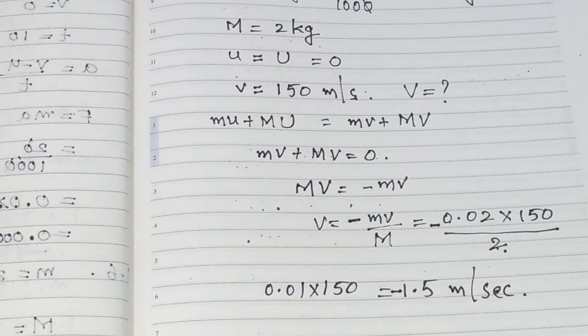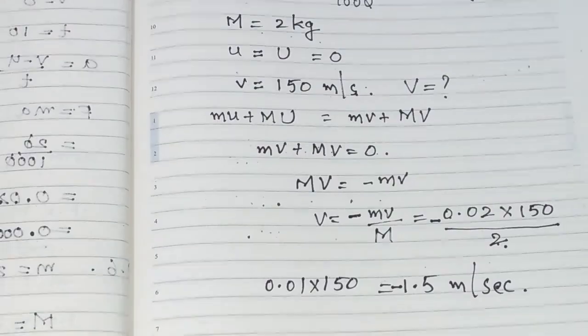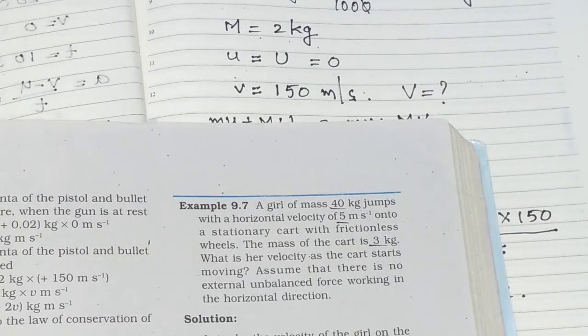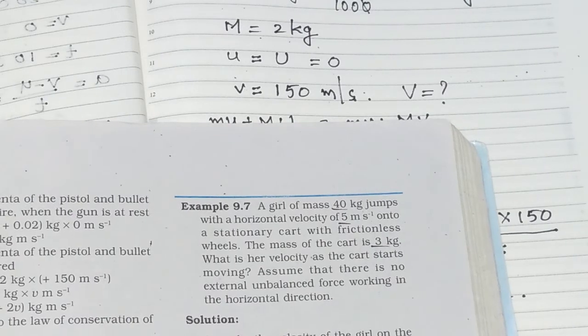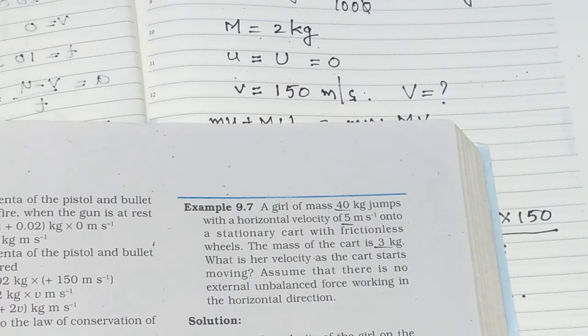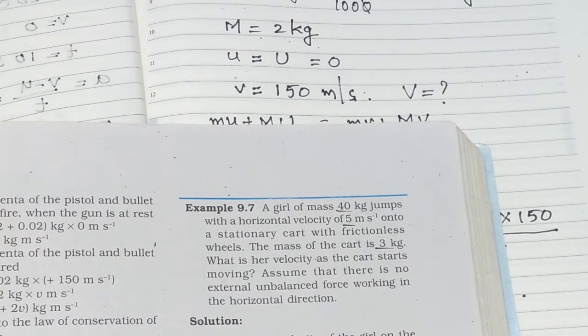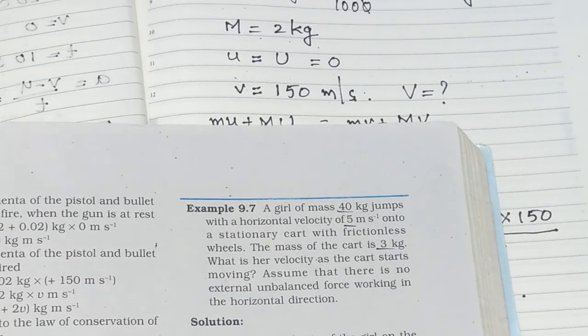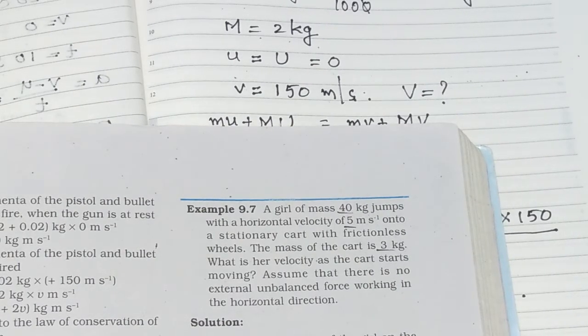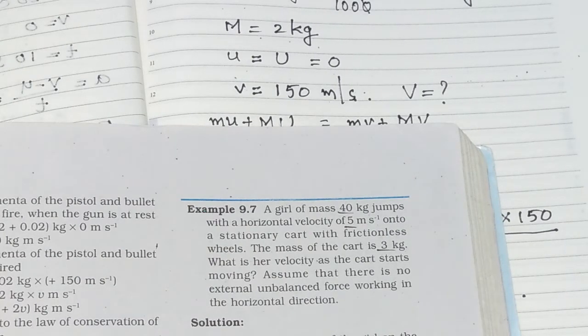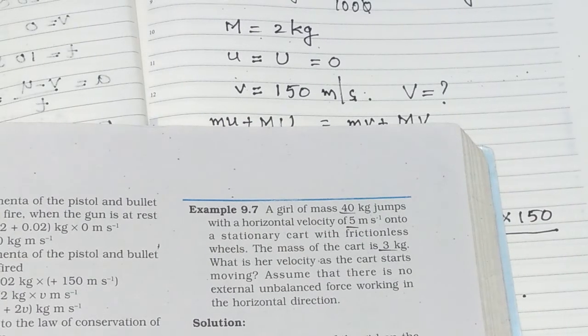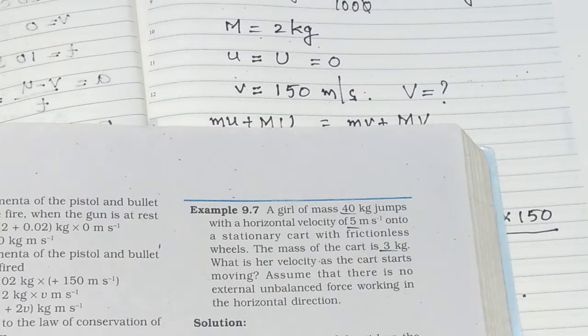Okay. Now let us go for next question, 9.7. Now just observe this question, 9.7. A girl of mass 40 kg jumps with a horizontal velocity of 5 meters per second onto a stationary cart with frictionless wheels. The mass of the cart is 3 kg. What is her velocity as the cart starts moving? Assume that there is no external unbalanced force working on the horizontal direction. Let us see the solution for this question.